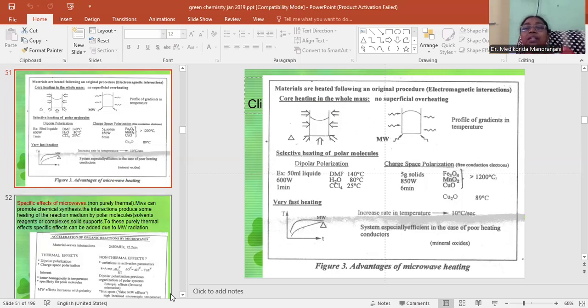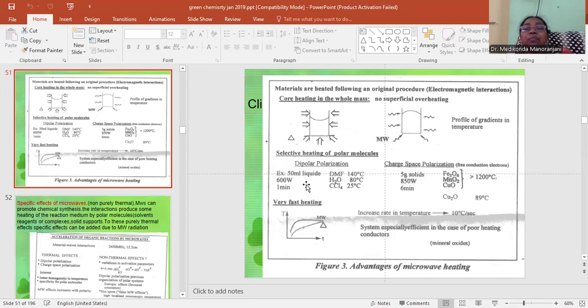The materials are heated following an original procedure. In the case of classical heating, you can see that the heating is only superficial, that is around the periphery. In the case of microwave, we can see the radiation penetrates into the walls of the container. Then in the case of selective heating of polar molecules, the mechanism of heating is called dipolar polarization. In the case of solids, it is called charge space polarization.